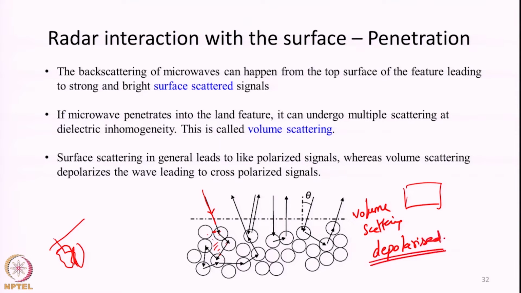Let us say horizontal polarization was incident upon the surface. If it is a pure surface reflection, where the microwave has not penetrated through the object, most likely a large fraction of the energy reflected back from the object may still be horizontally polarized.